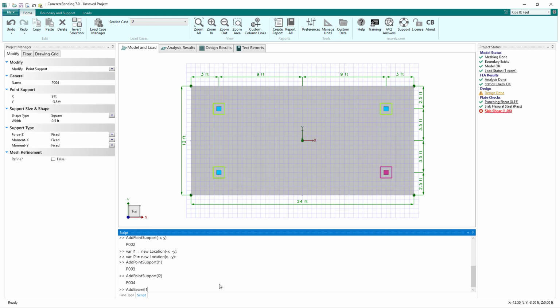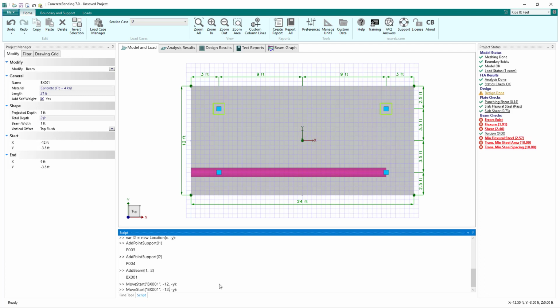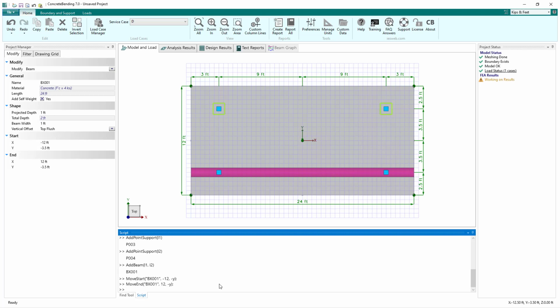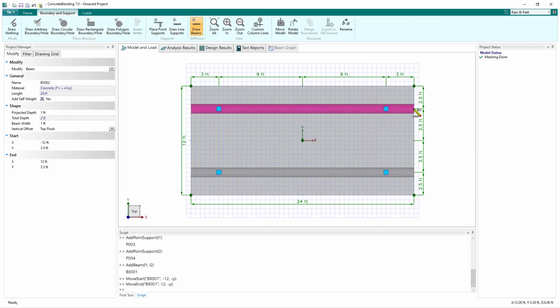For example, we can define a beam using the same locations that we used to define two of the point supports. If we end up changing our minds and want the beam to extend past the point supports, we can move the start point and end point of the beam in the command line as well. Note, when using the name of model items in a command, bx001 in this example, it must be enclosed in quotes. Keep in mind that we can always switch back and forth between using the command line and driving the program in the traditional manner with the keyboard and mouse.